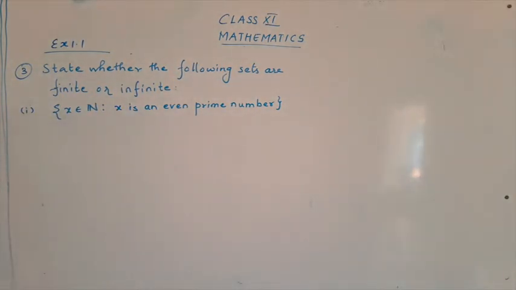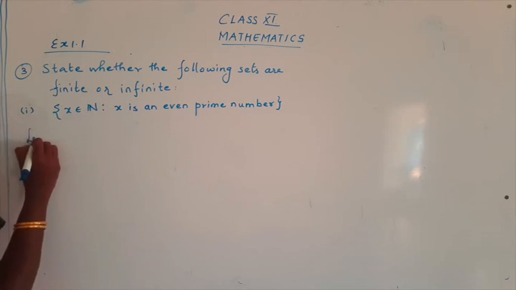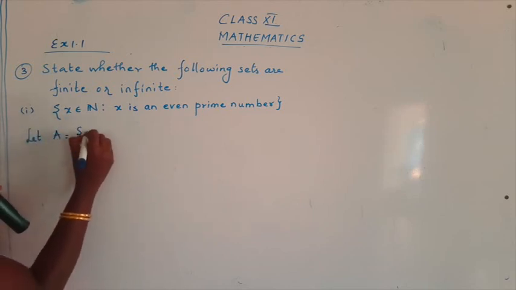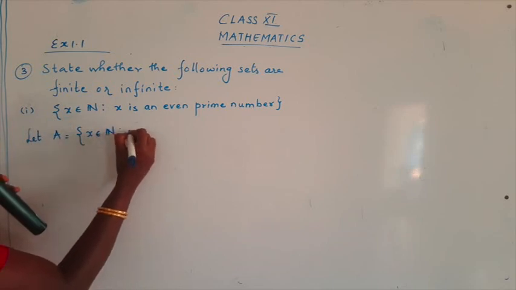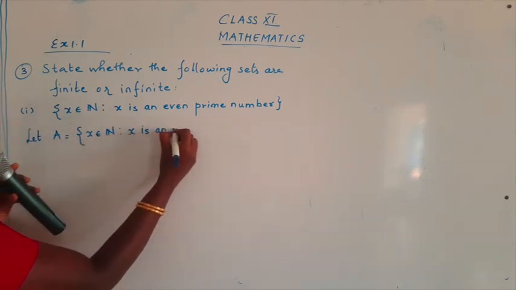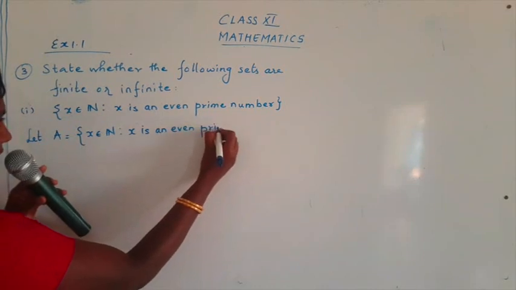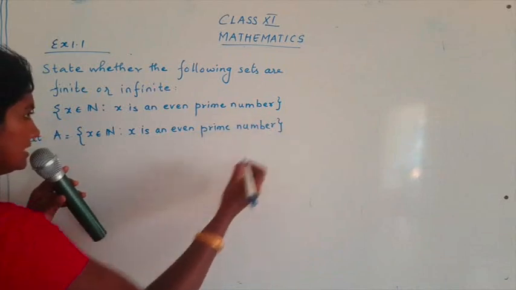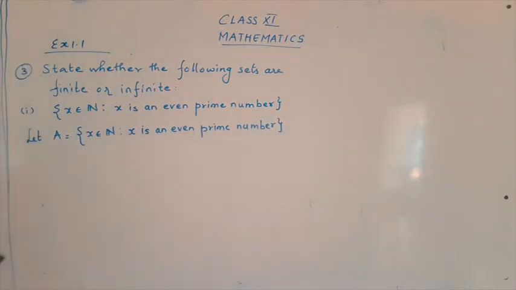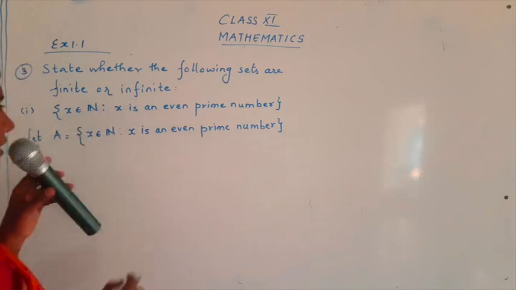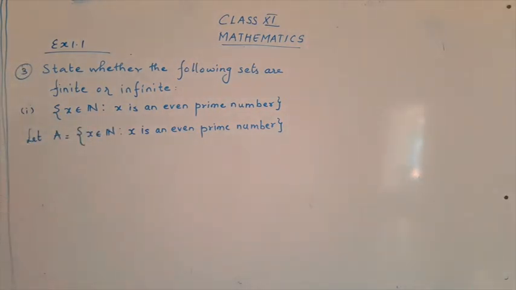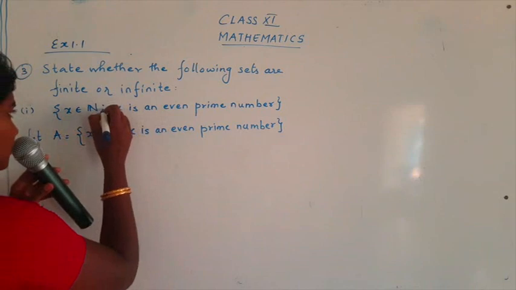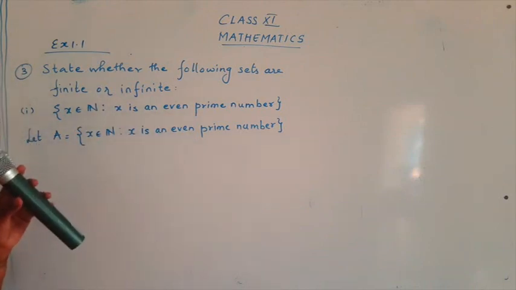Now x belonging to N such that x is an even prime number. You have to check whether the given set is finite or infinite. So now let's start with the step. Let A is equal to x belonging to N such that x is an even prime number. Our work is to find the elements of the set A. What is the question over here? x should be a natural number. And one more condition they have told you, that x should be an even prime number.